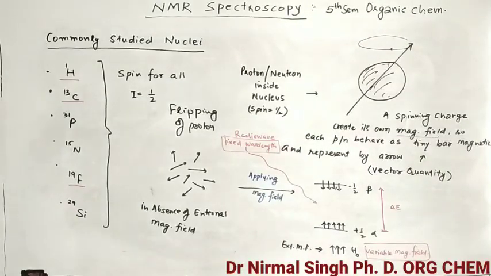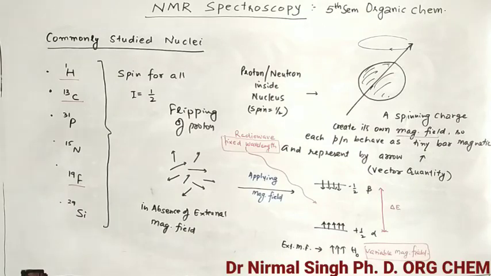So when flipping takes place, the wavelength of the incident radio wave matches the difference between alpha and beta. And the distance between alpha and beta is in our hands; we can increase or decrease it accordingly. When the external magnetic field is more, the difference becomes more. When it is less, the difference becomes less.